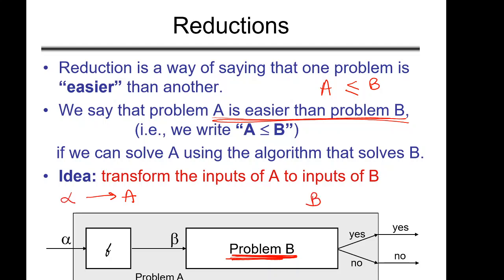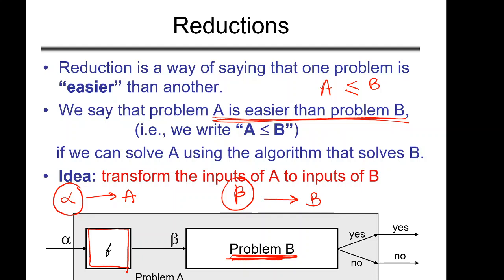This is problem B and the input to this problem is, say, beta. I will apply some function f which will convert the input of A into the input of B. So the input of problem A is transformed into the input of problem B.